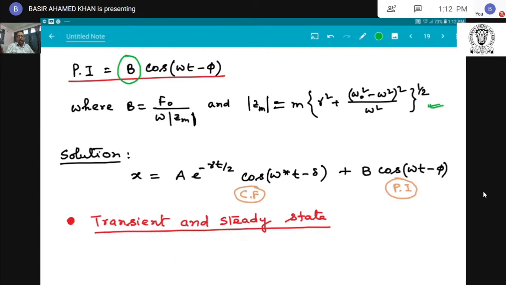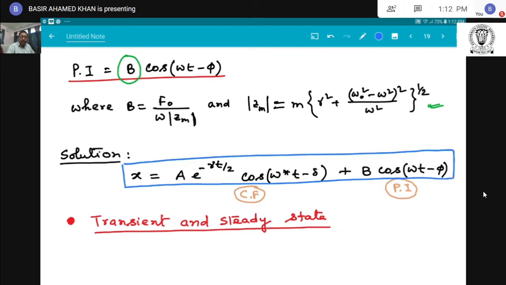So we get the total solution of the differential equation of forced oscillation, x equal to a e to the power minus gamma t by 2 cos (omega star t minus delta) plus b cos (omega t minus phi). This is the complementary function and this is the particular integral.